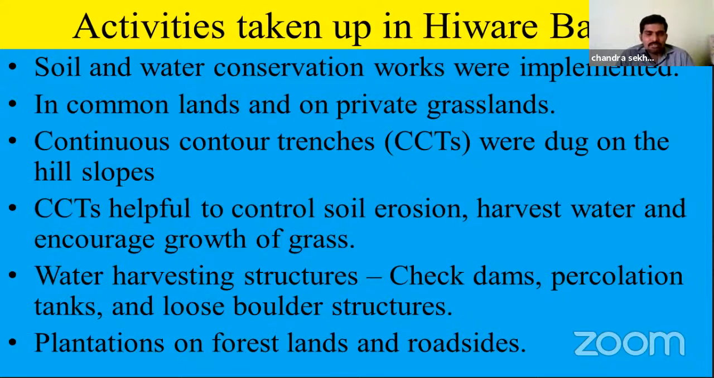First and foremost, soil and water conservation works were implemented in common lands and on private lands. These works are implemented in common lands and private grasslands also. So what are the water and soil conservation activities? The first one is digging of continuous contour trenches, CCTs. What is a CCT? CCT is a continuous contour trench.